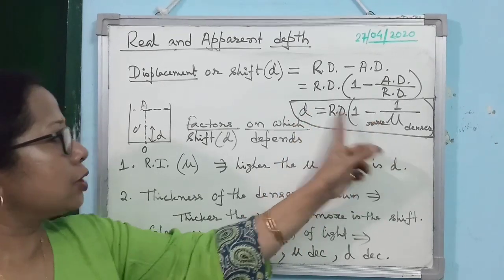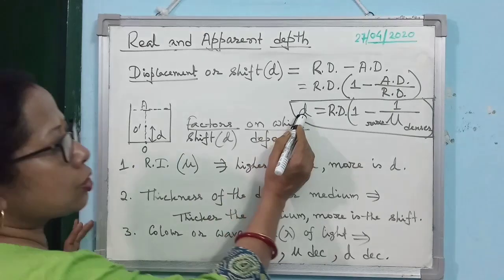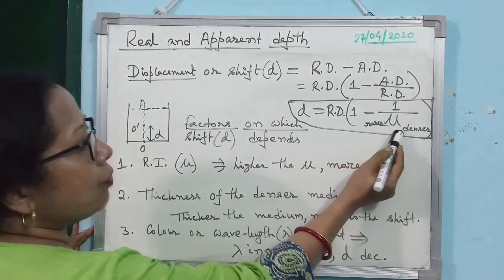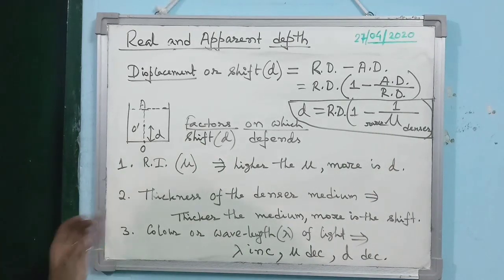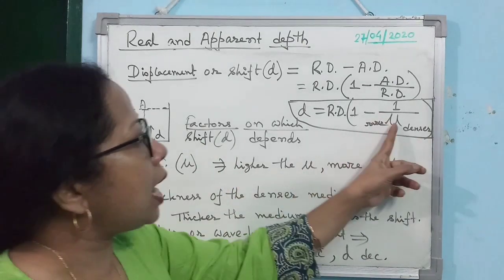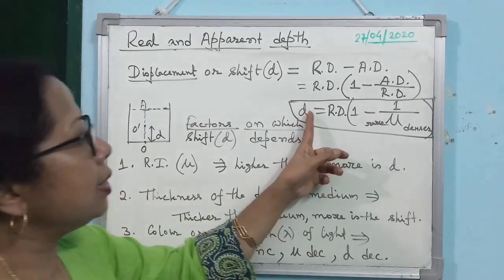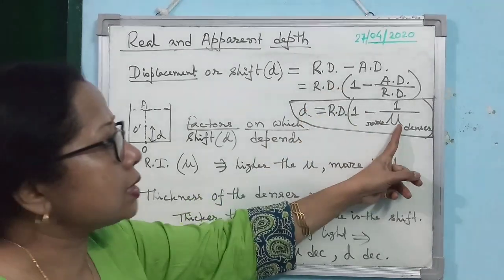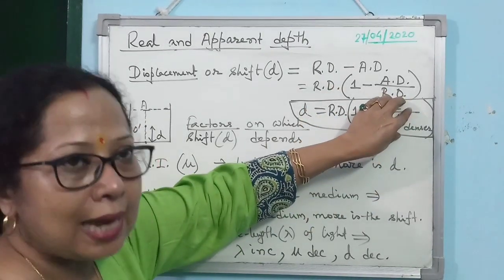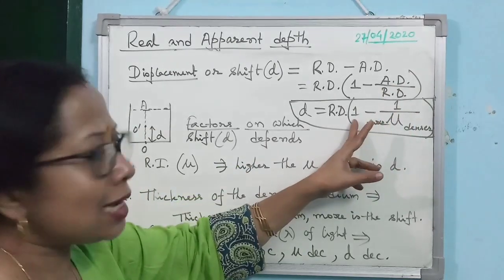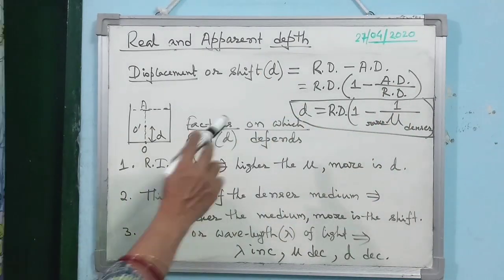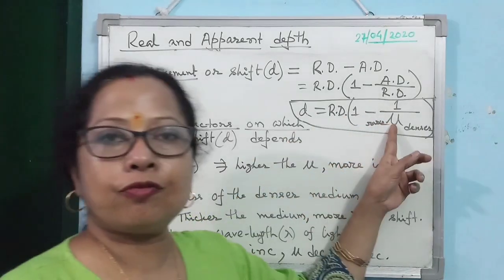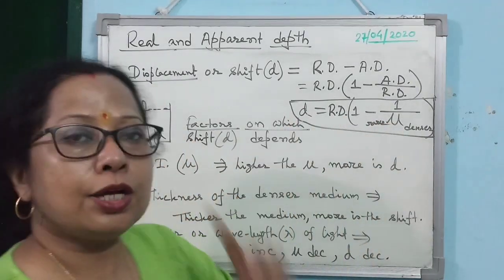So directly from this one you can find out D depends on the refractive index, isn't it? How does it depend on the refractive index? When the refractive index is higher, what will happen? D will be more. Because if it is higher, then this value will be less, so you are subtracting less from 1. So what will happen to D? D will increase. So how does it depend? Higher the value of the refractive index, more is the shift.